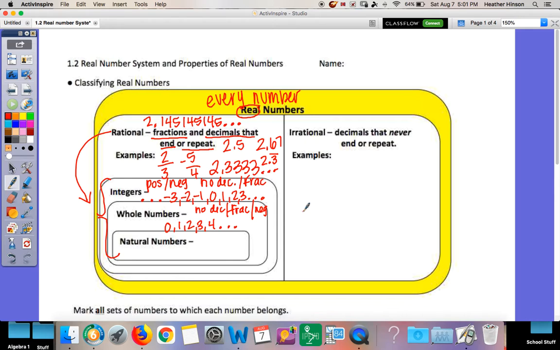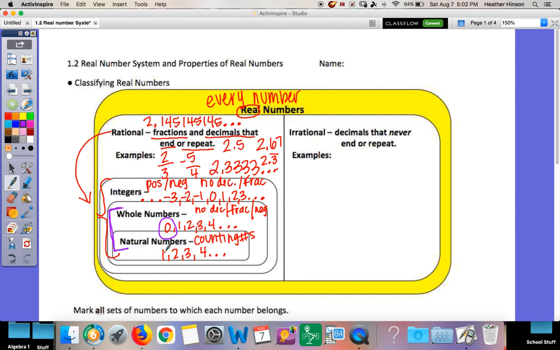So 0 and up. Your natural numbers, those are your counting numbers. Like if you start counting naturally, start counting your fingers. Where do you start? 1, 2, 3, 4, 5, 6, 7, etc. Those are your counting numbers. It starts at 1 and it goes up forever. No decimals, no fractions, no negatives, no 0. The only difference between whole and natural is that 0. 0 is a whole number. It is not a natural number.